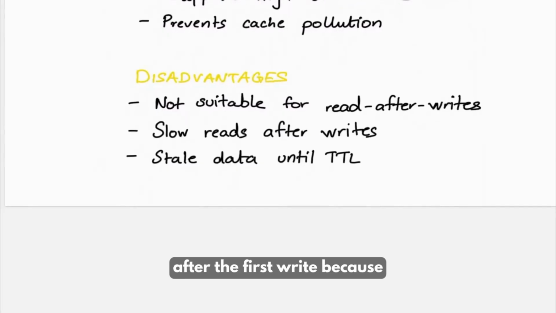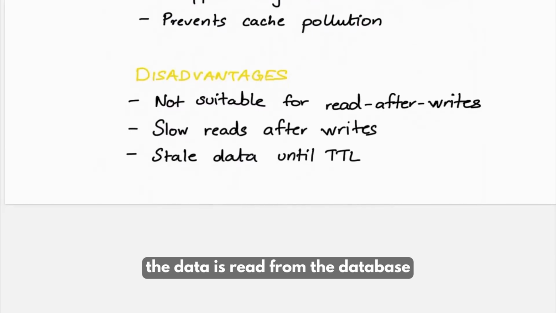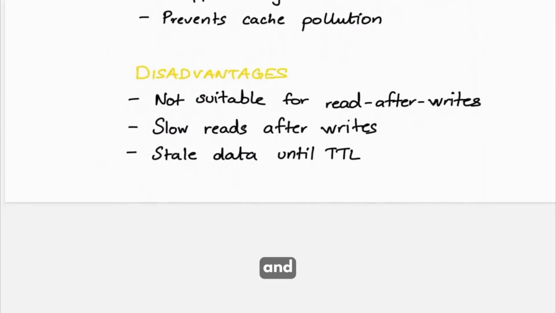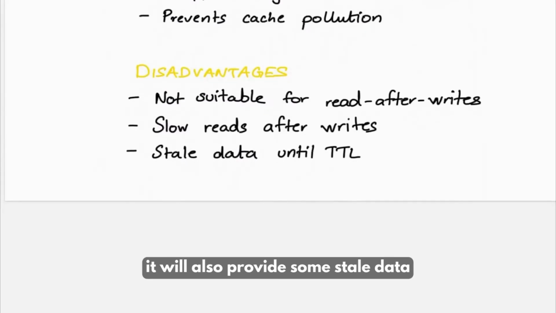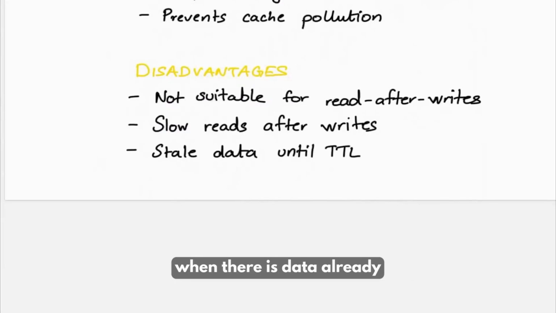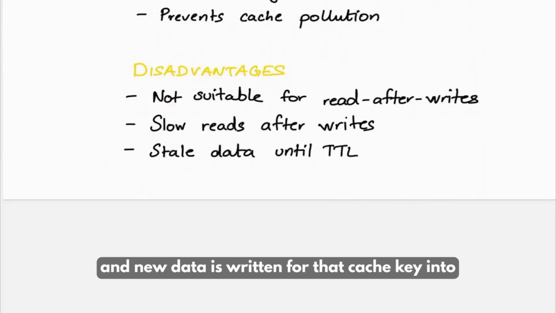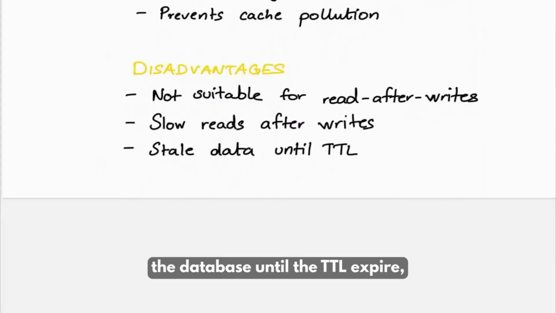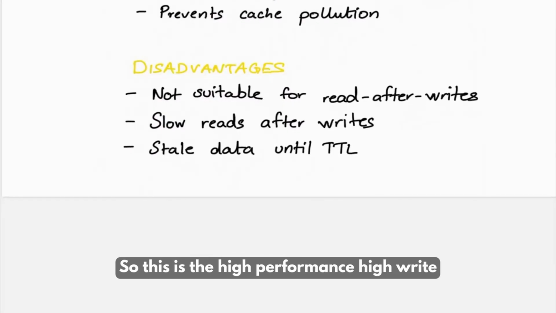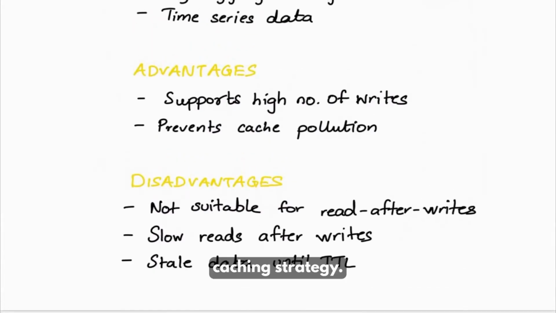It has slow reads after the first write because the data is read from the database. And it will also provide some stale data when there is data already present for a cache key in the cache and new data is written for that cache key into the database. Until the TTL expires, it will serve the stale data. So this is the high performance high write caching strategy.